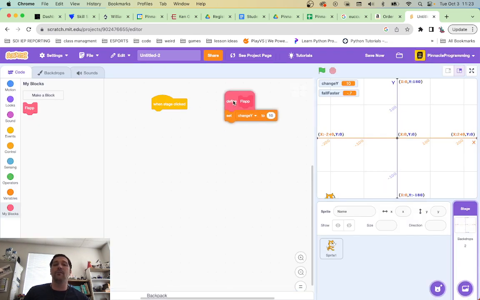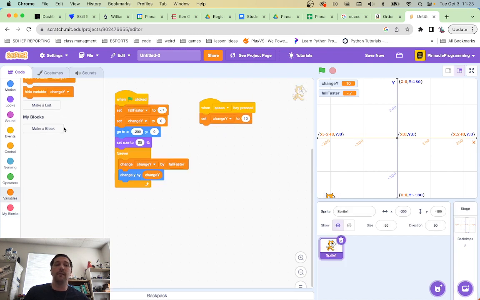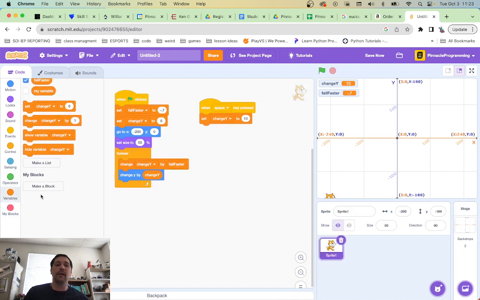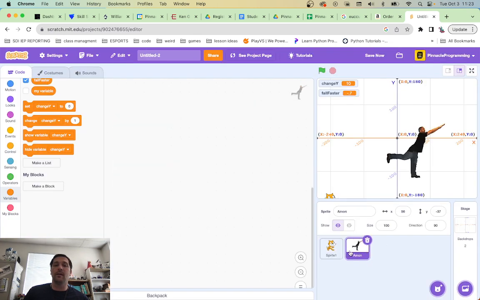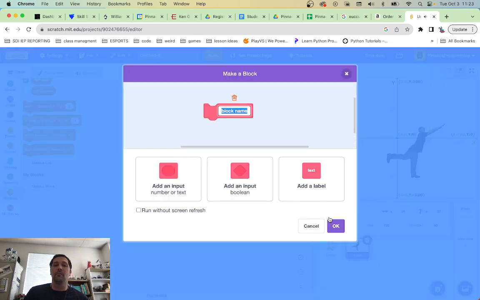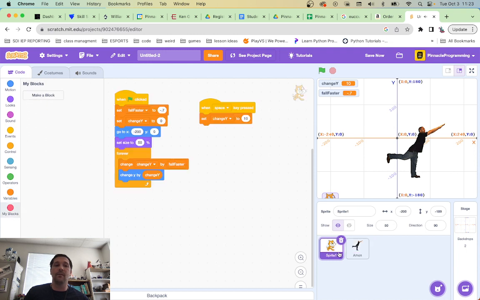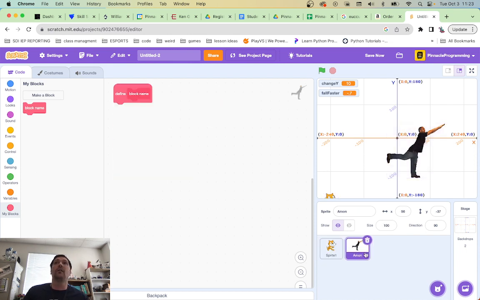Here I'm defining flap, but here my block's not there. I should be able to make a block here. Do I have a new variable? Let's make another variable really quick. If I make a block here, block name, do I have block name over here? Blocks are only for, like, one thing can have one block. You can't have multiple things using the same block? Oh, that's just rude. That's just super rude.